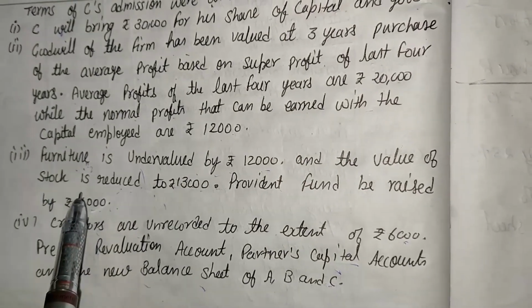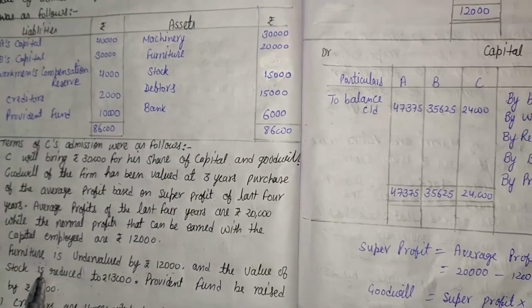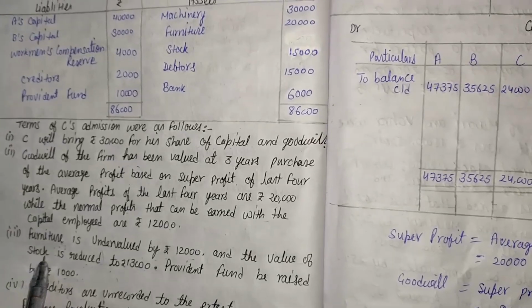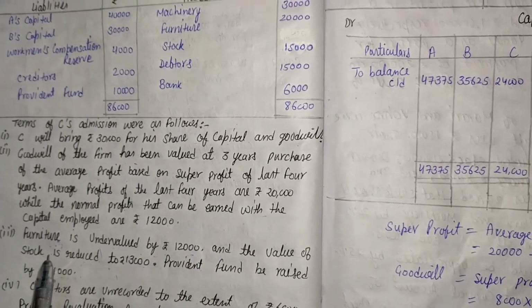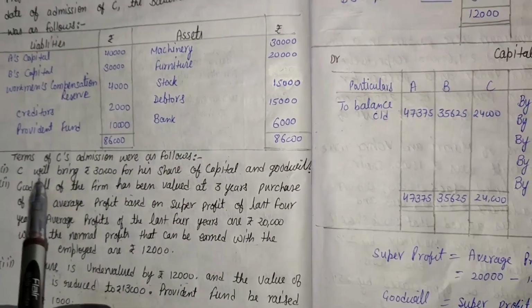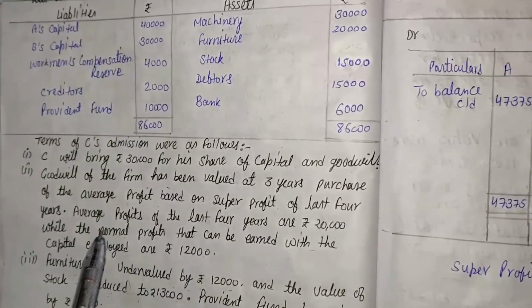In revaluation account, only assets and liabilities can be entered. So we notice in which assets the value increases or decreases, or in which liability the value increases or decreases.